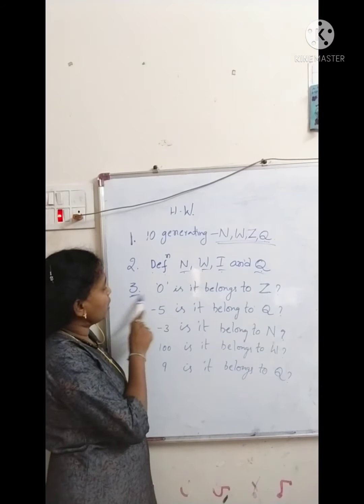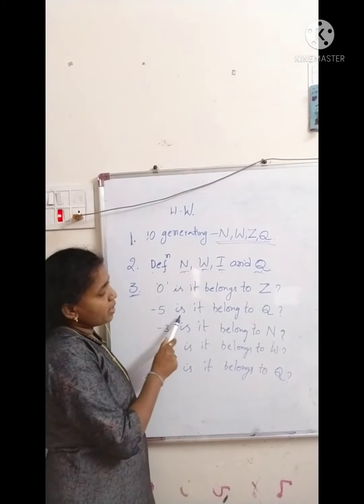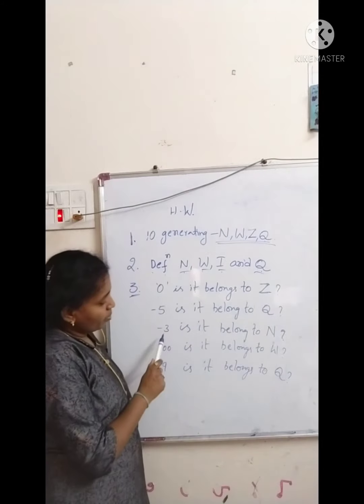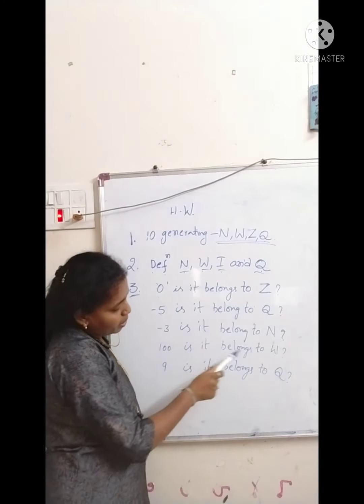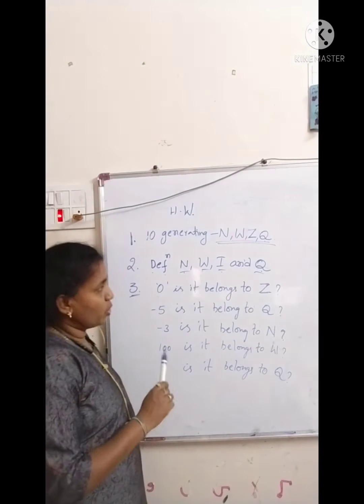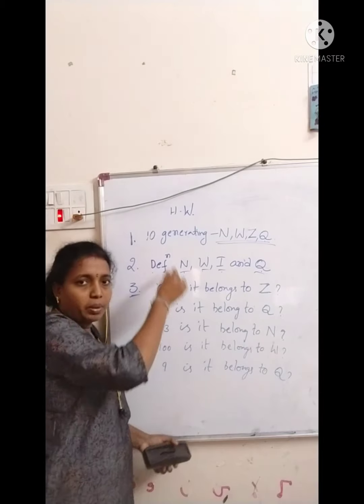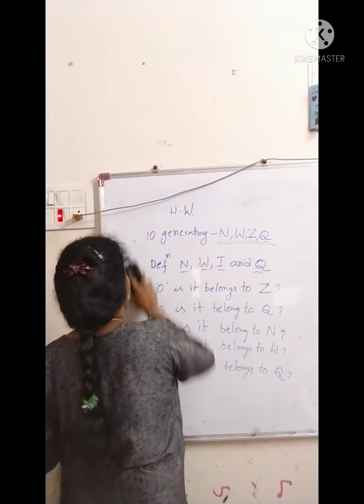After that, here yes or no questions are there. 0, does it belong to Z? Minus 5, does it belong to Q? Minus 3, does it belong to N? 100, does it belong to W? 9, does it belong to Q? Yes or no questions. Okay, you complete these 3 questions and send them to our WhatsApp group.